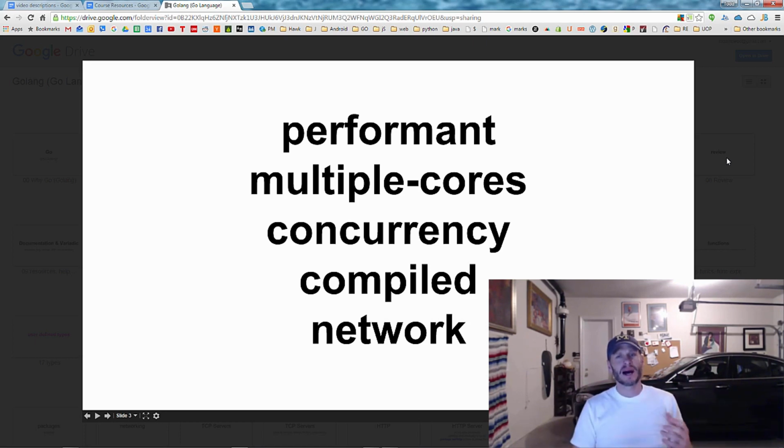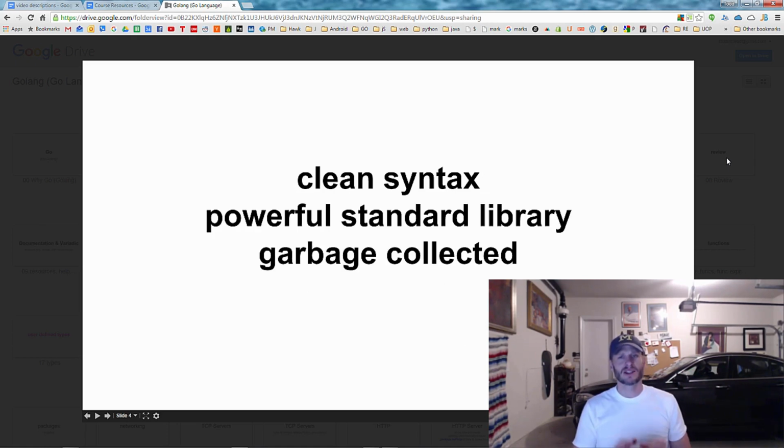Awesome. It's a compiled language, right? So it all goes down to binary. There are no virtual machines. There's no interpreting. It's binary, right? So it's super fast, and it's written to run really well in networked environments. And it's also garbage collected, so it manages all of your memory for you, and it does it in a really performant way. So they've really focused on making awesome garbage collection, so you don't have to worry about managing your memory so much.